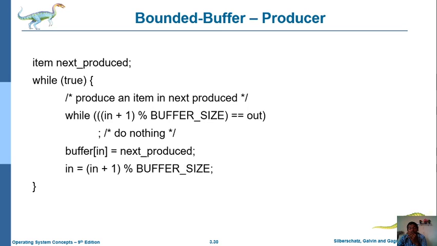So how do we check whether the buffer is full or not? This is the formula. In plus 1, that is 4 plus 1 is 5, 5 mod 5, where the total buffer size is 5, and 5 mod 5 is 0. So that indicates the buffer memory is filled, so that's why it doesn't perform anything in this manner.